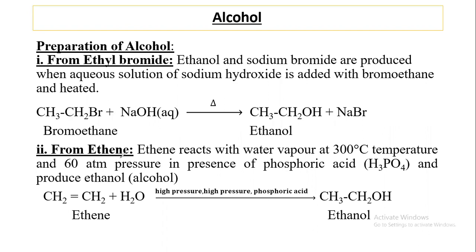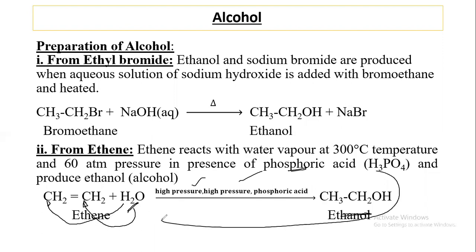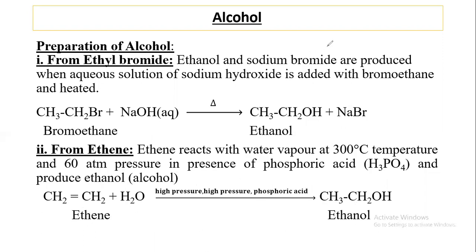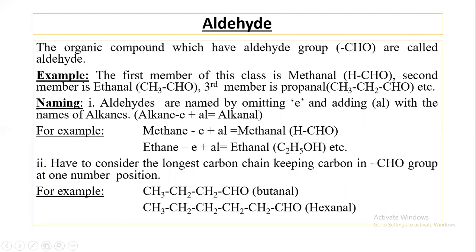From ethene, I will discuss preparation from ethene. When ethene is combined with water in the presence of phosphoric acid at high temperature and high pressure, then we get ethanol. Because here one hydrogen is attached to this carbon and the OH group from water is attached to this carbon, and finally we get this compound. So from ethyl bromide or ethyl chloride and from ethene, alcohol or ethanol can be prepared.